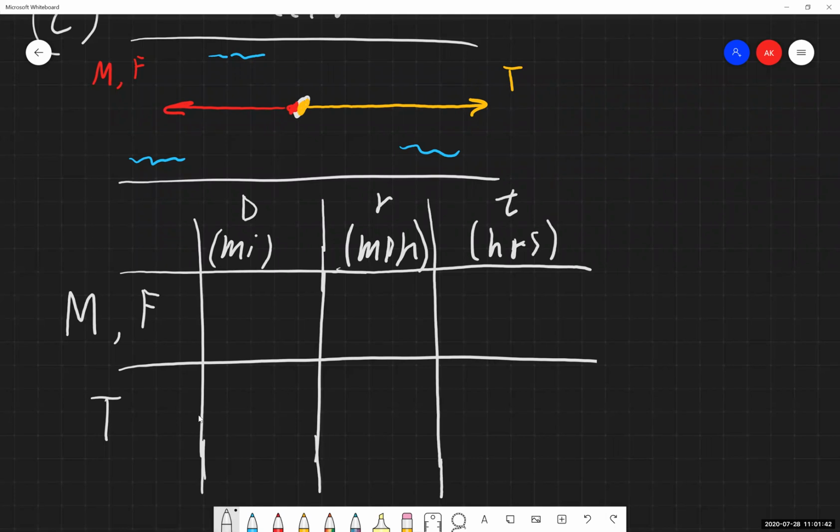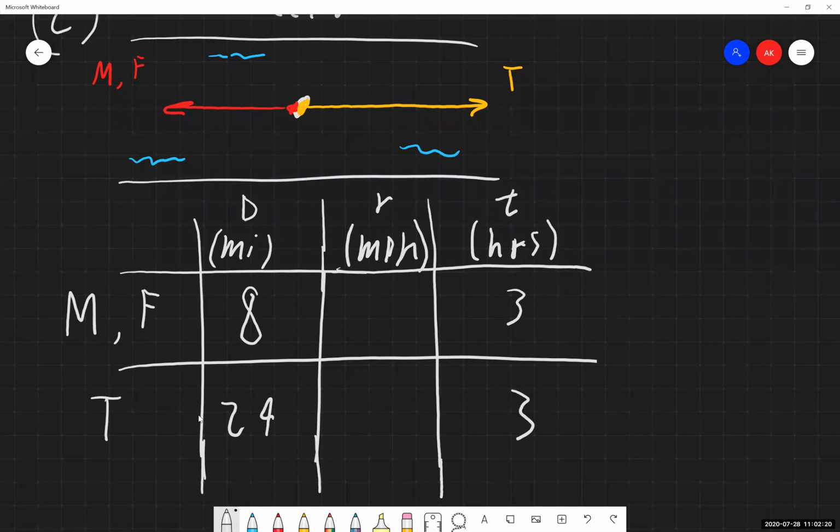So do I know the distance that Michael and Franklin traveled? And we do. It's telling us that Michael and Franklin are 8 miles up the river. Another way of saying they traveled 8 miles from the starting point. Let's make that a better 8 here. There we go. And we're told that Trevor is 24 miles down the river, so his distance would be 24. We also know the time that they both traveled. We're told after 3 hours of traveling at the boat's top speed, so each group traveled for 3 hours. We know how far they went.